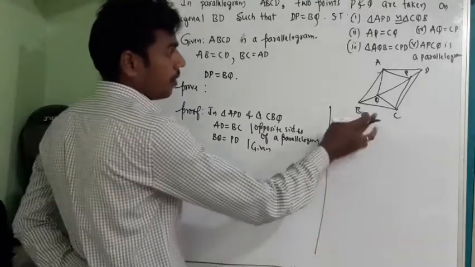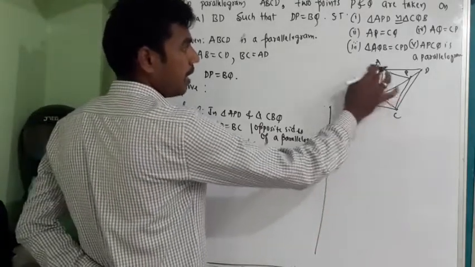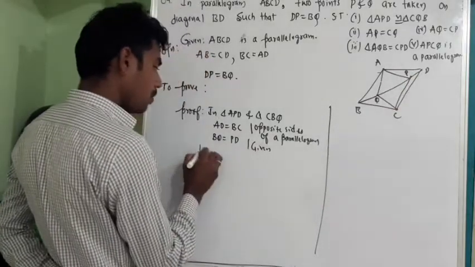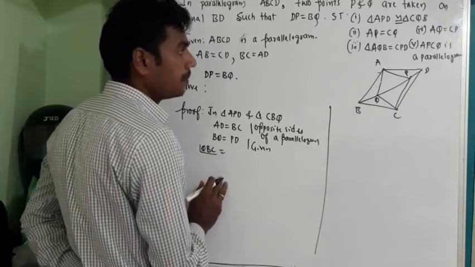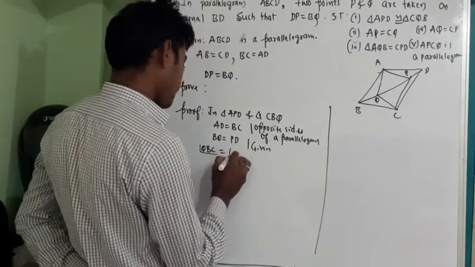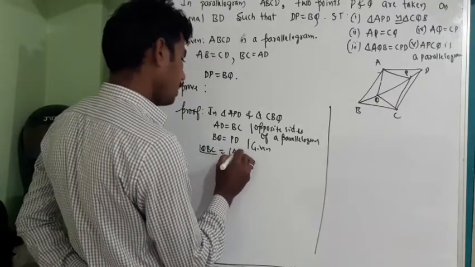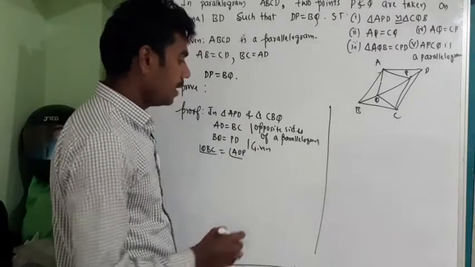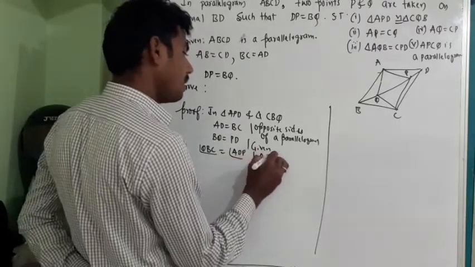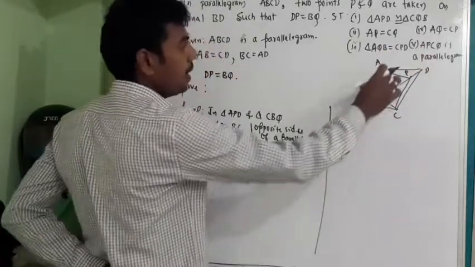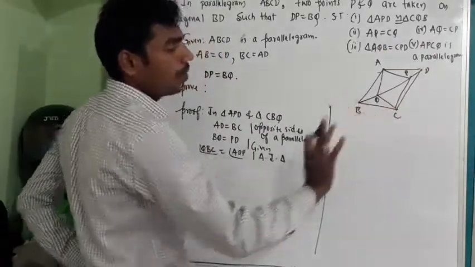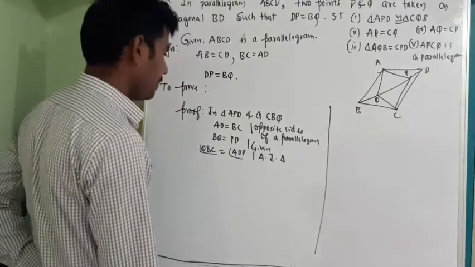See, where is triangle QBC? APD is there. So angle QBC is equal to angle ADP. What is the reason? The reason is alternate interior angles. See, BC is parallel to AD. Obviously, ADP will be equal to QBC. Okay. Next.